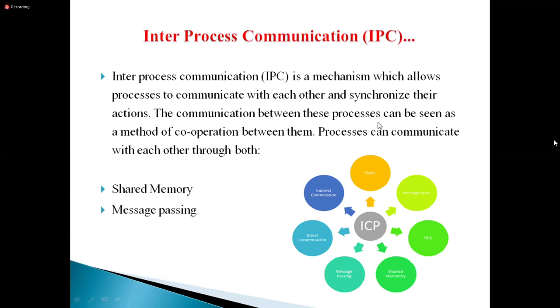The communication between the processes can be seen as a method of cooperation between the processes. IPC is for communicating one process with another process, how they will communicate: either shared memory, message passing, direct communication, indirect communication, or pipes. Let's see one by one.